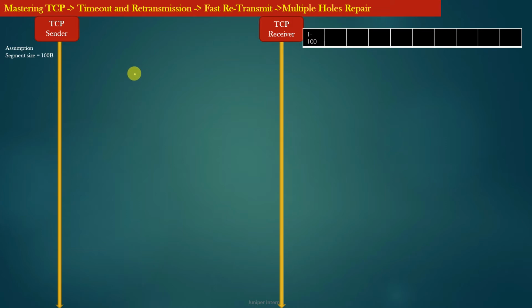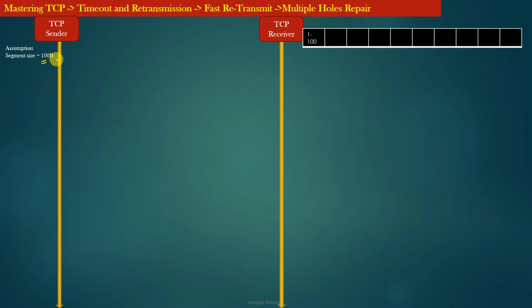So welcome back guys. Now, continuing from the previous example, in this example we will see how multiple holes are created in the receiving buffer of the TCP receiver, and how the TCP sender and TCP receiver collaborate in order to repair those multiple holes. In this example also, we assume that the size of a data segment is 100 bytes.